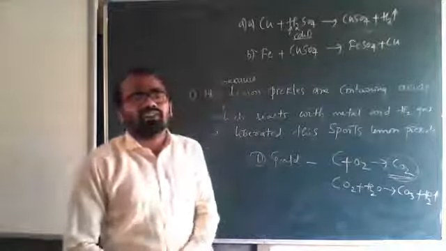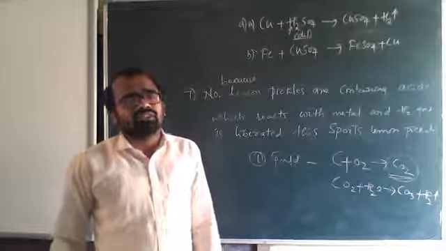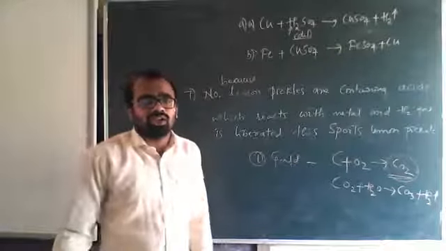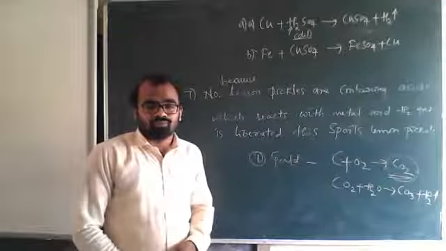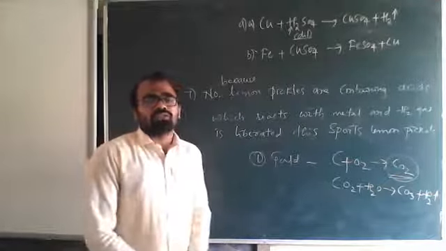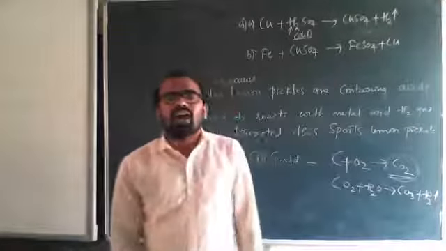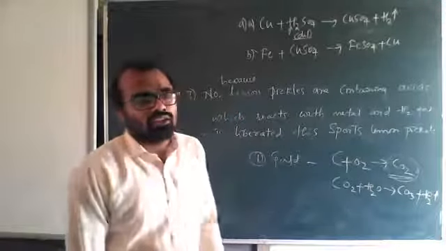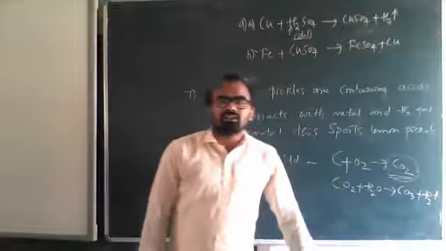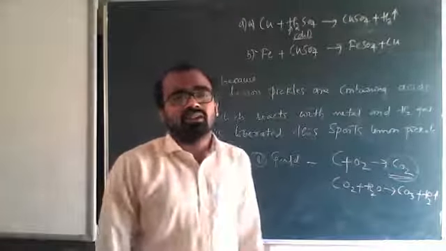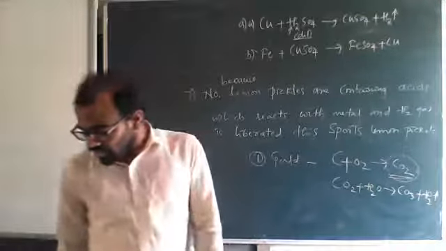How will she find this? Just write down these two equations. She allows the charcoal to react with oxygen, and after that the given gas is reacted with water. If it produces carbonic acid, it is acidic in nature. If it is not there, it is basic in nature. But here the acid is formed, that means it is acidic in nature. I hope you all are clear with this.